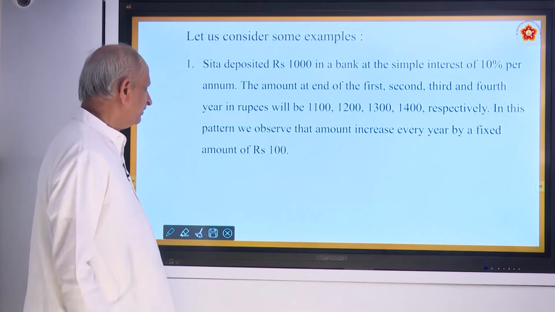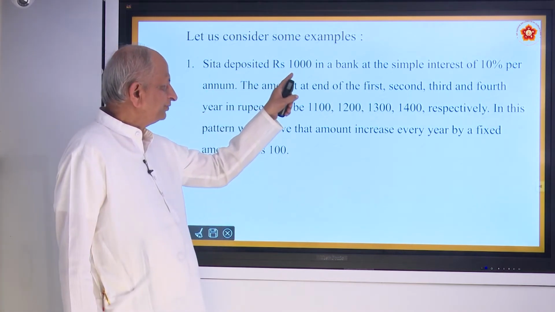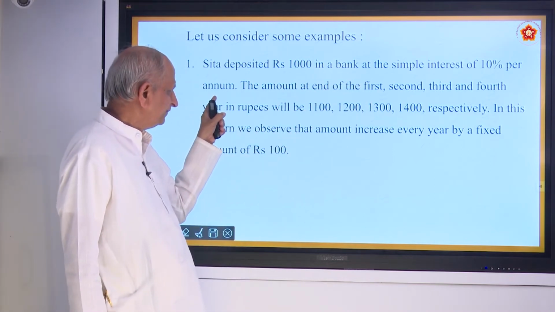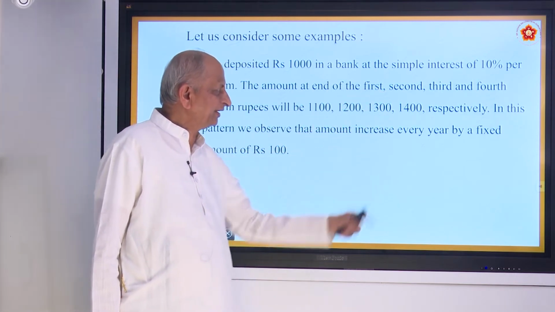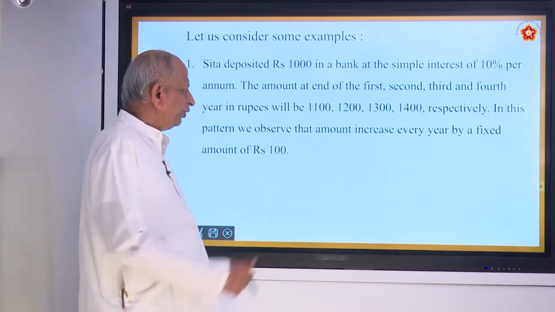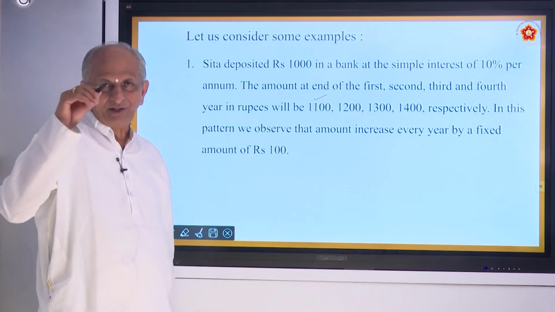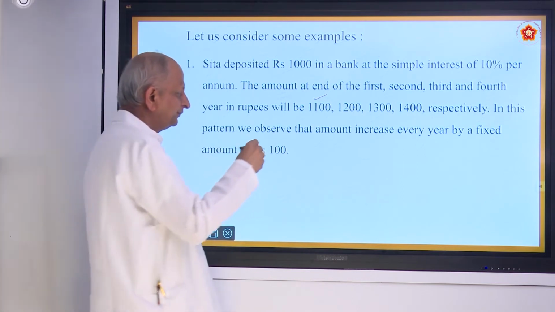Coming to the arithmetic part of it: Sita deposited ₹1,000 in a bank at simple interest of 10% per annum, means per year. The amount at the end of the first, second, third and fourth year in rupees will be 1,100. How did you get 1,100? 1,000 is the principal, 100 is the interest.